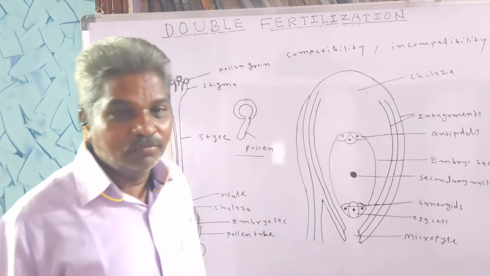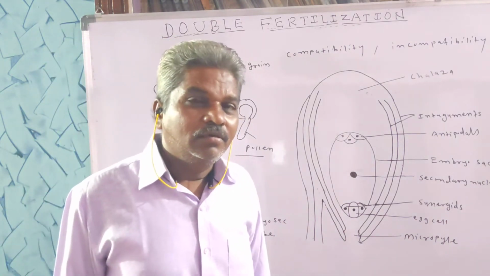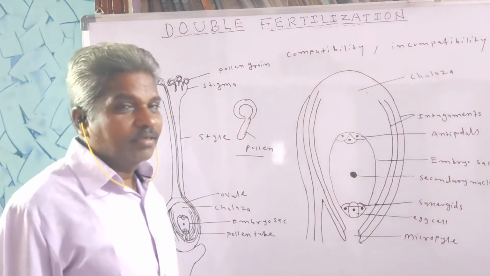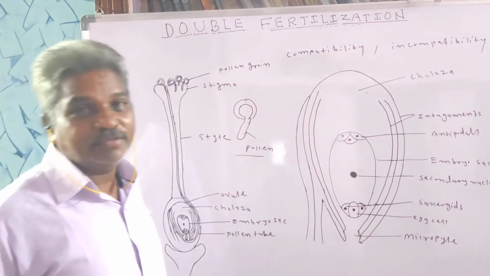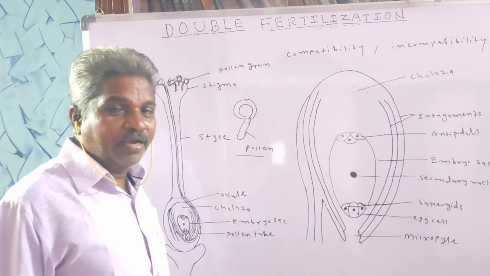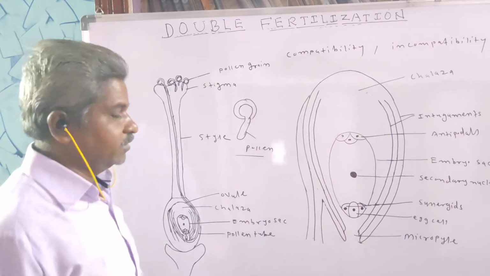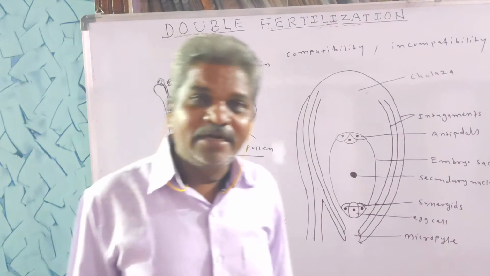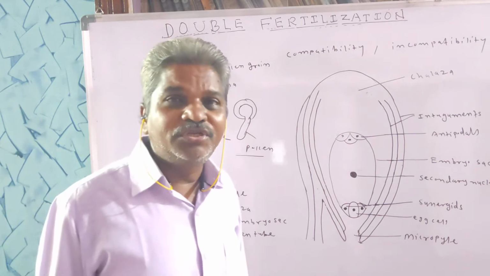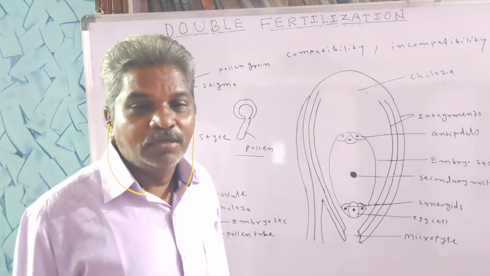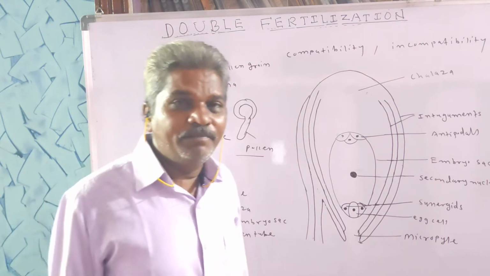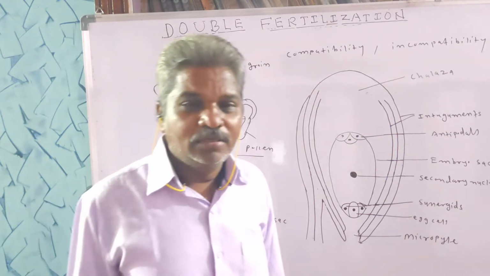The fertilization where two male gametes are utilized, such fertilization is called double fertilization. One of the male gametes fuses with the egg and another male gamete fuses with the secondary nucleus. This double fertilization process was discovered by Nawaschin in the liliaceous plant like Lilium. So during fertilization what happens? The fusion of male and female gamete occurs.